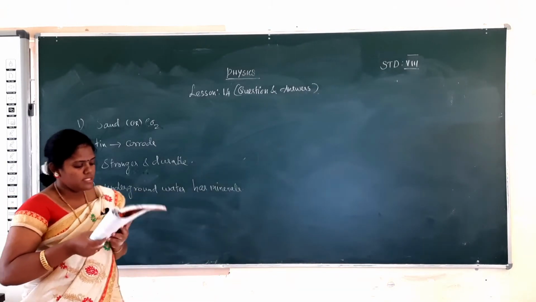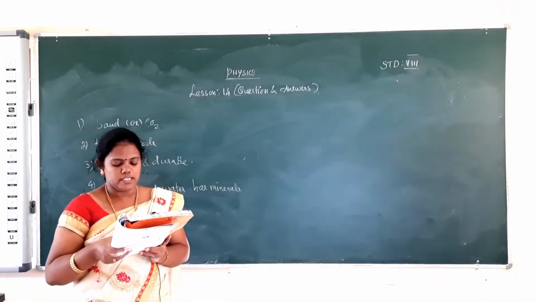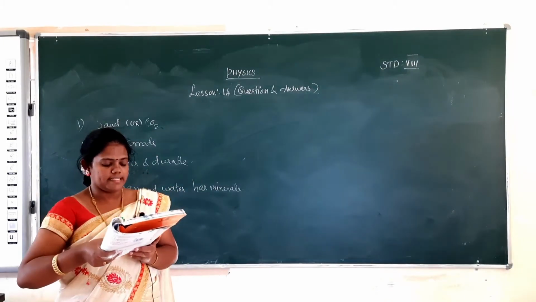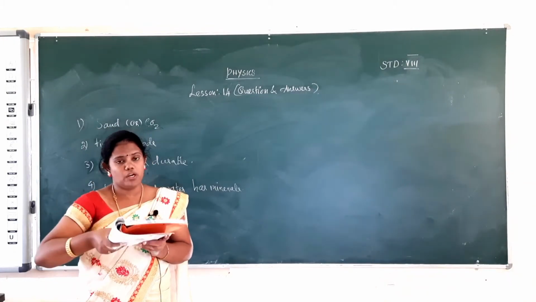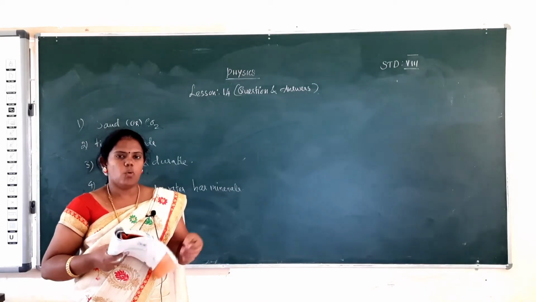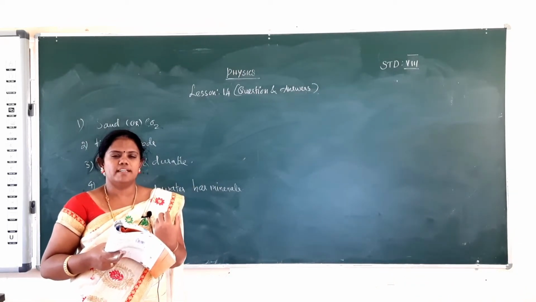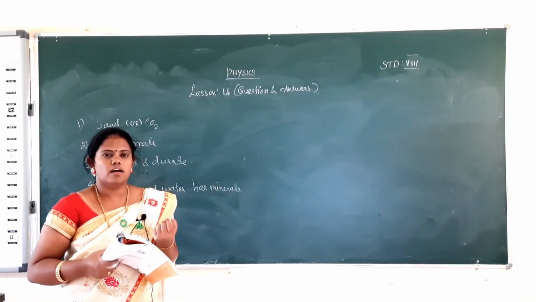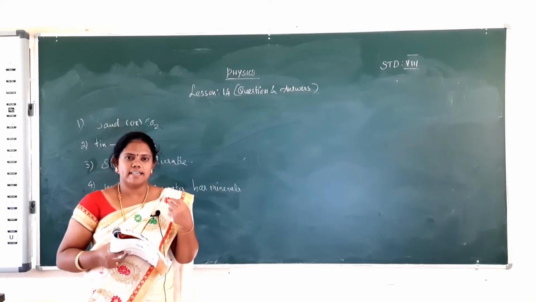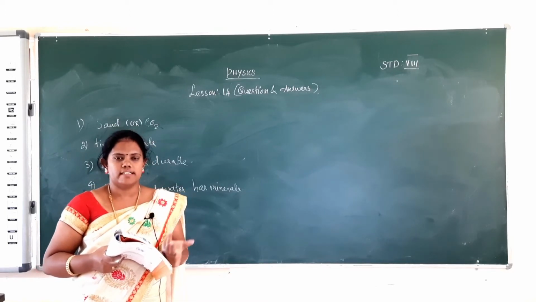Then the last one: distilled water is a poor conductor of electricity, while water drawn from a tube well conducts electricity. Bore water or well water will conduct electricity, but distilled water does not conduct electricity.